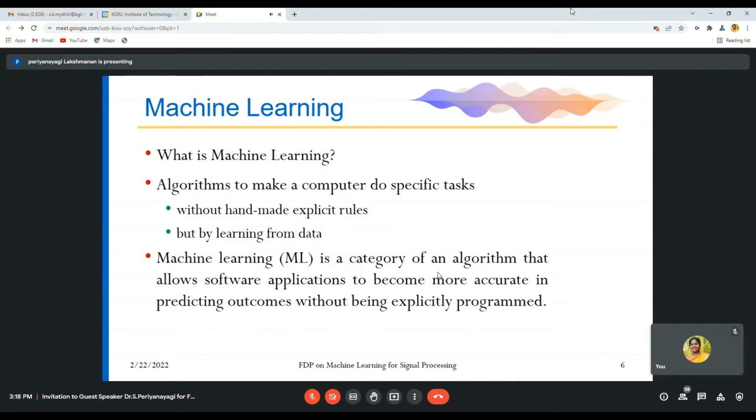For example, you can take a classification. You have in a basket an apple, orange, banana, grapes, etc. If you need to classify, you have to train the model automatically by using a machine learning algorithm. Once you show it an image, it will tell whether it is an apple, orange, or a banana. So, learning from the data. Here we need n number of data to be given for training the machine learning algorithm. With that, we'll be getting the outputs.